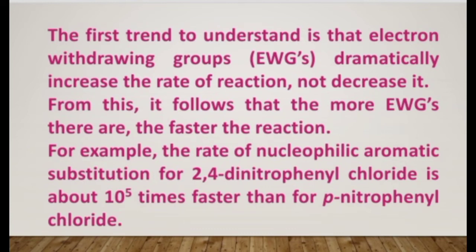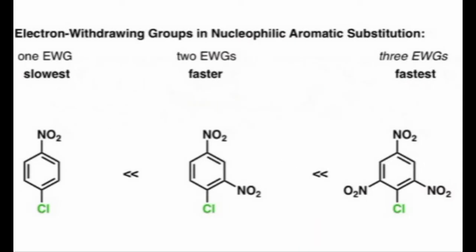For example, 2,4-dinitrophenyl chloride contains 2 nitro groups and para-nitrophenyl chloride contains 1 nitro group. Therefore, 2,4-dinitrophenyl chloride is more reactive towards aromatic nucleophilic substitution. Here you can see that the first aromatic compound contains 1 NO2 group, the second contains 2 NO2 groups and the third contains 3 NO2 groups. Therefore, the third compound has the fastest rate of reaction in comparison to the other two aromatic compounds.